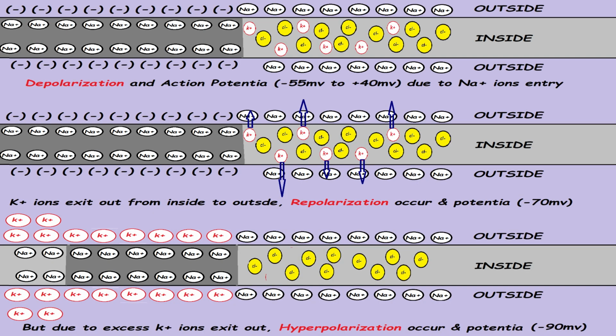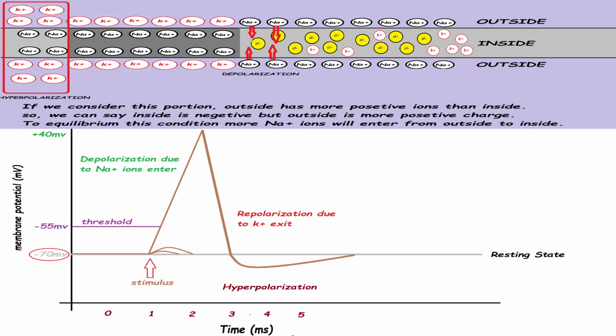When due to threshold or sodium ion entry inside, the stimulation impulse was this much. After hyperpolarization, it becomes this much. Because in this area, due to hyperpolarization, outer positive ion concentration is more than inside ions. Now, to make a balance or neutralize this hyperpolarization condition, more sodium ion will enter.